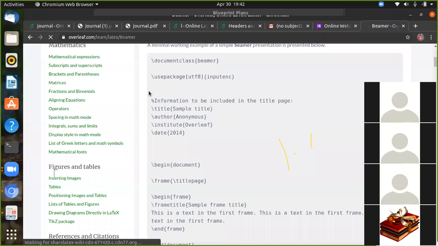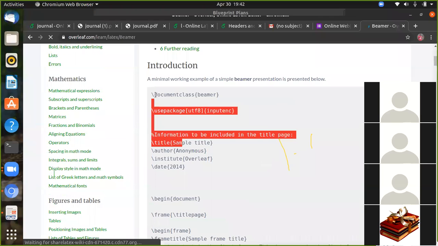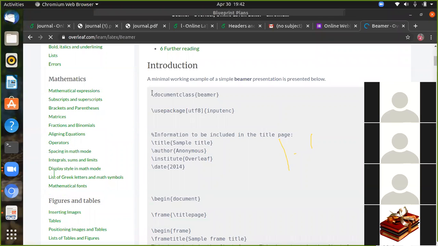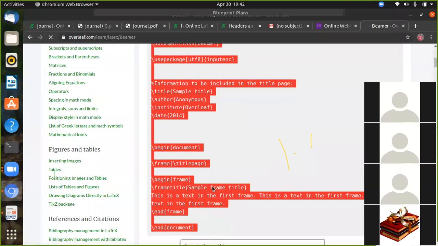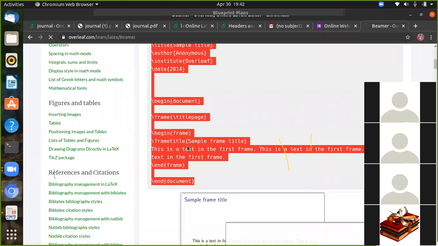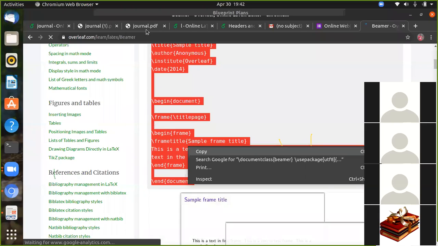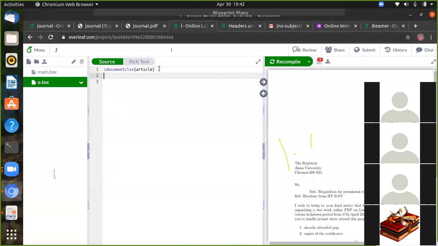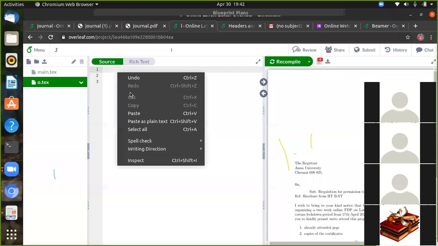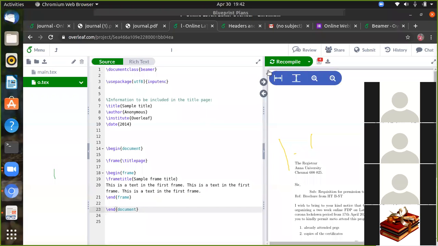I can copy this example content and paste it here. You can see a sample presentation we get using Beamer. It's very easy, madam. In the document class Beamer, we are defining the frames. This is very important.